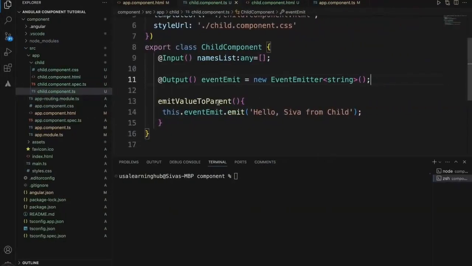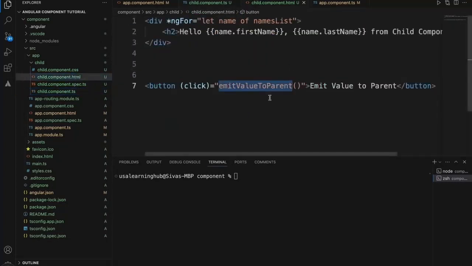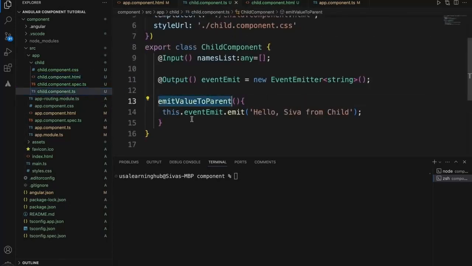Okay, so if you see this particular value, it is in child component. When I click this button in the child, we are calling this particular function within this EventEmitter.emit. Emit is which is sending the value out, it is pushing. Okay, whoever is subscribed to this EventEmitter, by default they'll get the value. Okay, who is subscribed to this event? Let's see.